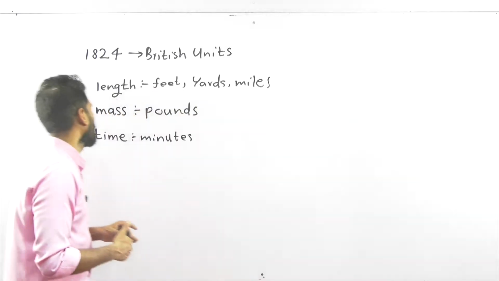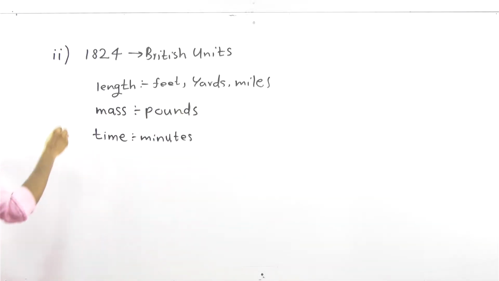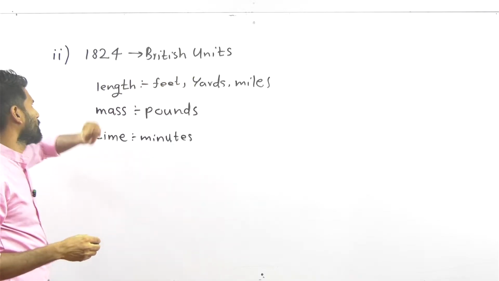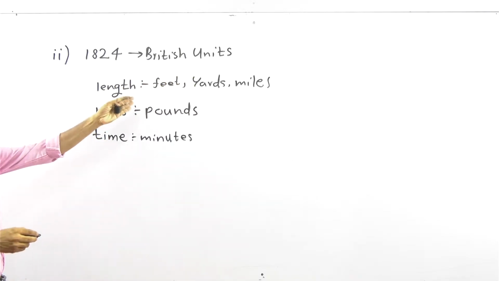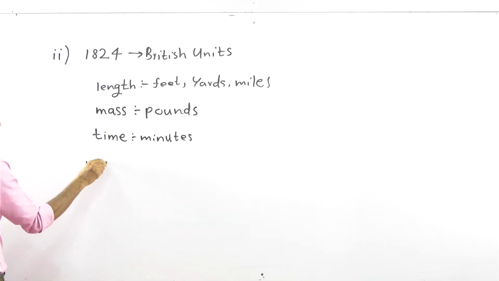Okay. Now come to Roman number 2. Then you can write this thing. In 1824, British units: length is measured by feet, yards, miles. Mass is from pounds. Time is from minutes. And again, you can write it with me.